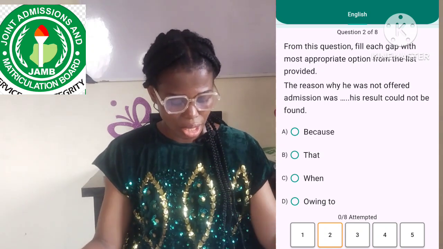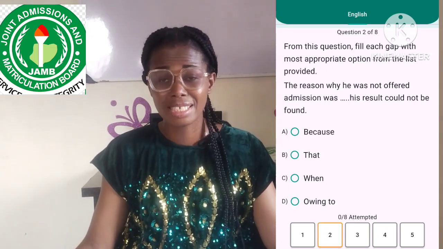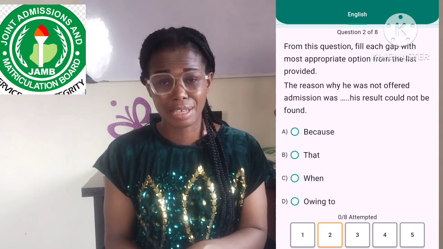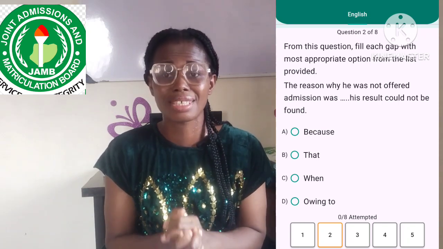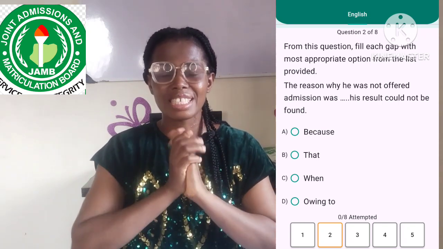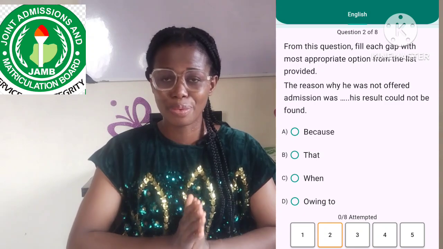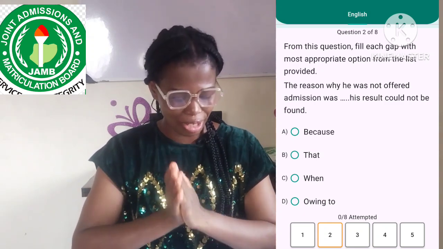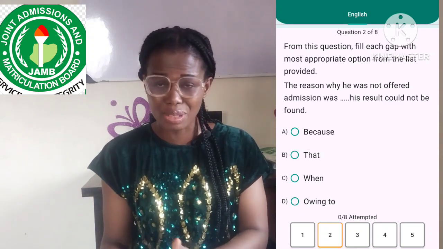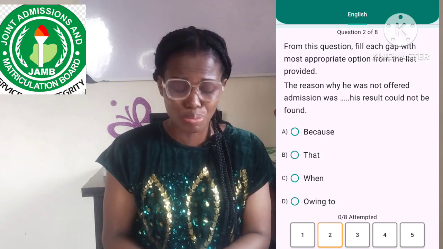So option B, that is the correct answer. I don't know if you understood this lesson. Okay, it's very simple. If you've learned today that when you have reason why in a sentence, there's no need to use because.